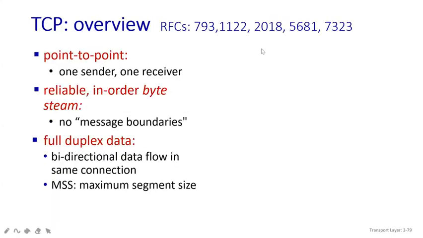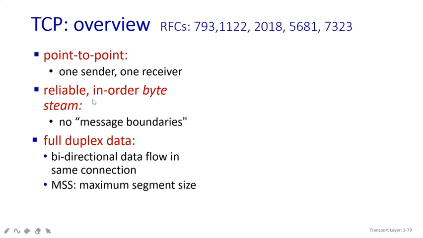Here you can see TCP overview. Whatever topics we already know, I'll go a little fast, and whatever we don't know we will go a little slow. In the TCP overview, we know that this is nothing but point-to-point contact. That is, one sender will send the request and the receiver will send back the response. Also we know that TCP is reliable. Why is it known as reliable? Because it always passes all the messages in an error-free manner. So that is the reason it is known as reliable.